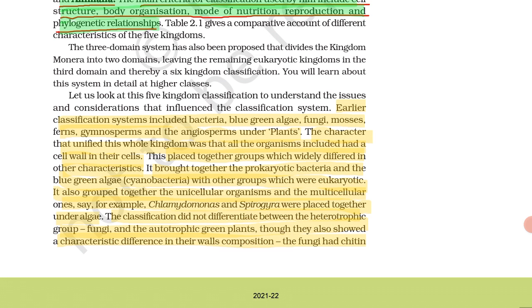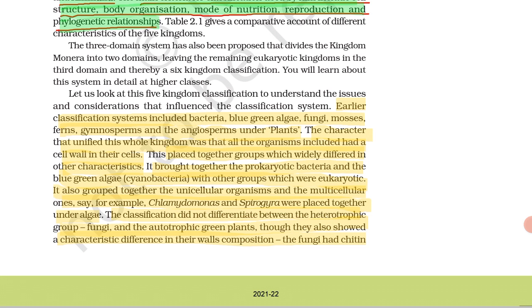plants only. For example, Chlamydomonas and Spirogyra were placed together under algae. So these are two different organisms. One is unicellular and one is multicellular. So they were kept under algae. So these are the demerits.